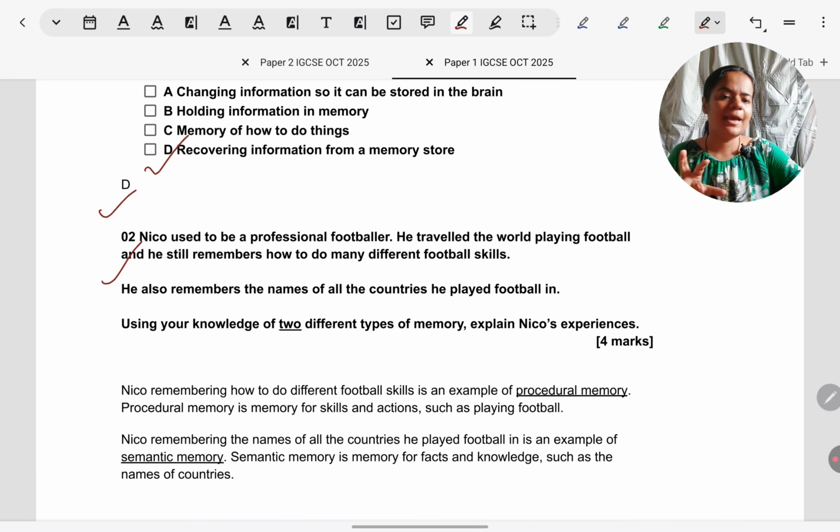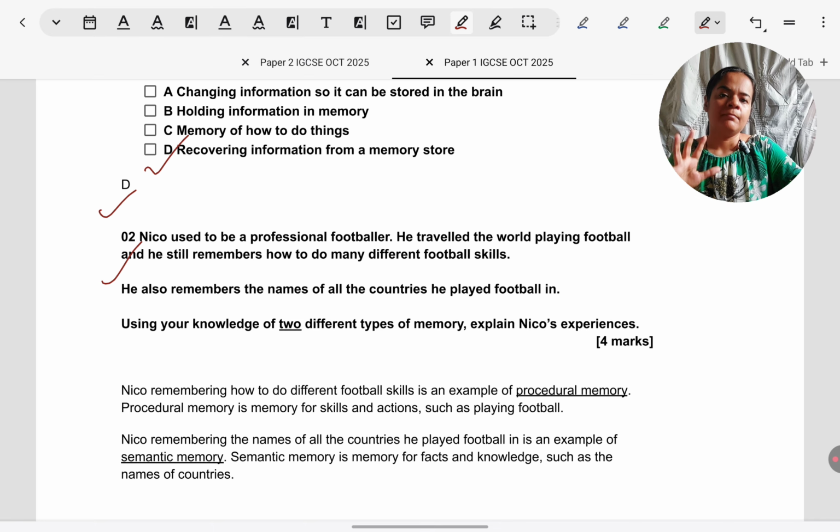In question 2, we have a situation and it is asked for 4 marks. It is an AO2 question, an application question. I'll just give you a gist of the scenario. You can read it completely by pausing the video. They talk of a professional footballer who remembers both, of course, how to play football very well, and the names of the countries in which he has played football. So from the types of long-term memory section, we have to identify and outline which types of memory he is showing here.